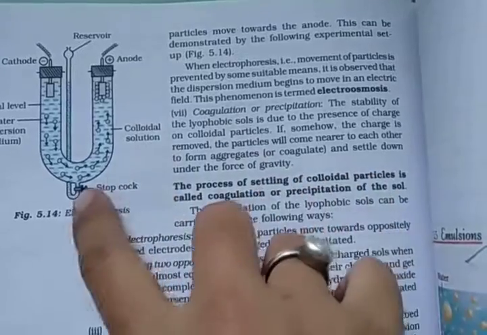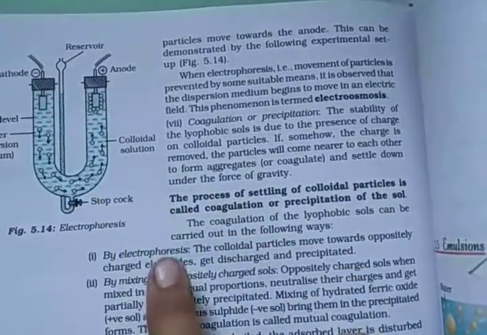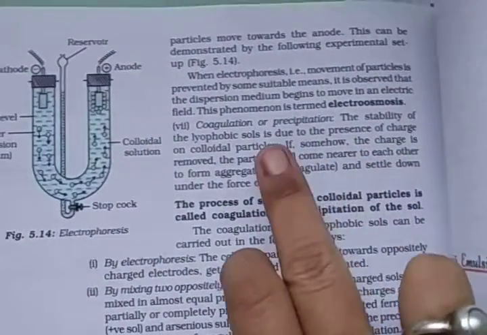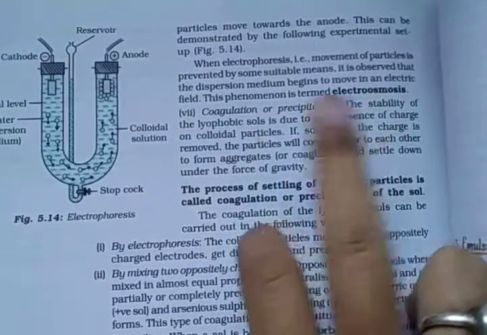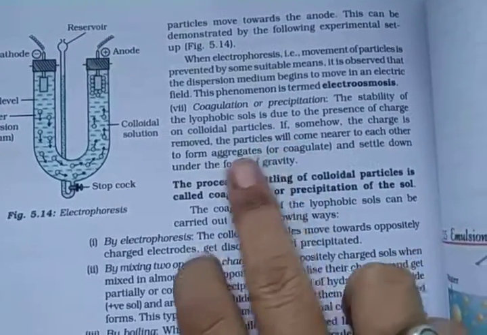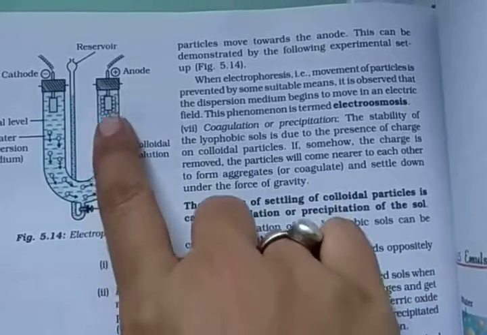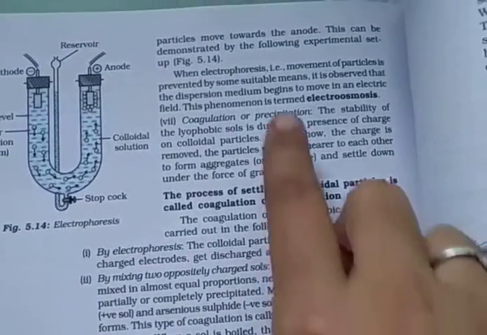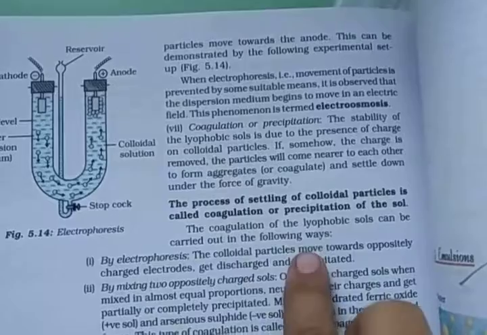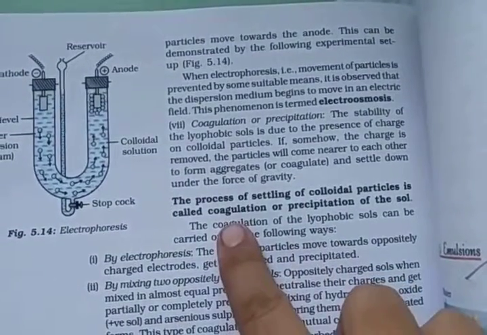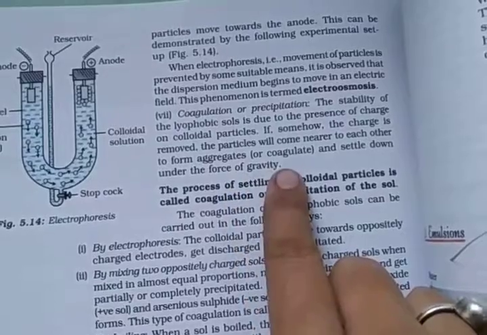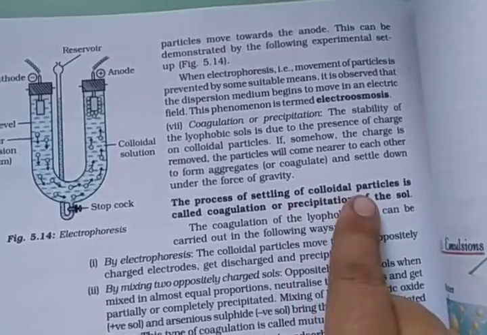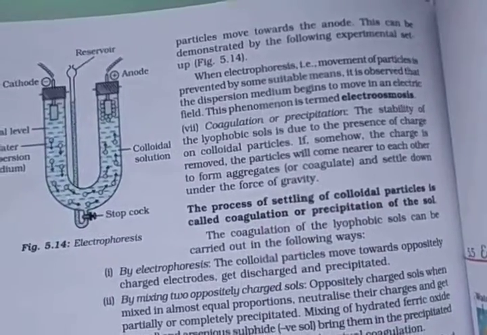Okay, and then coagulation: same colloidal particles but without potential. So coagulation or precipitation. The stability of the lyophobic sol is due to the presence of charge on colloidal particles. If the charge is removed, the particles come near each other, form aggregates, coagulate and settle down under the force of gravity. Electrophoresis needs an electric field applied, while coagulation or precipitation happens without any force applied, only under the force of gravity. So the process of settling of the colloidal particles is called coagulation, otherwise precipitation of the sol.